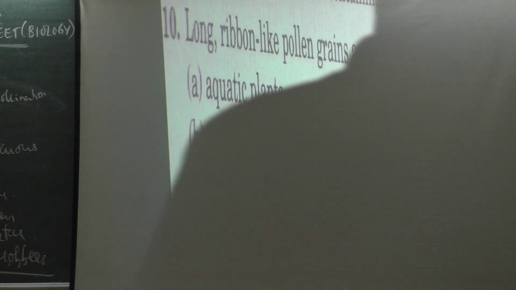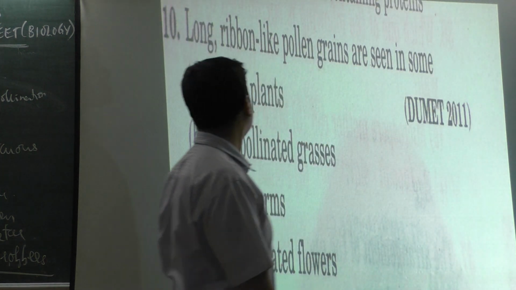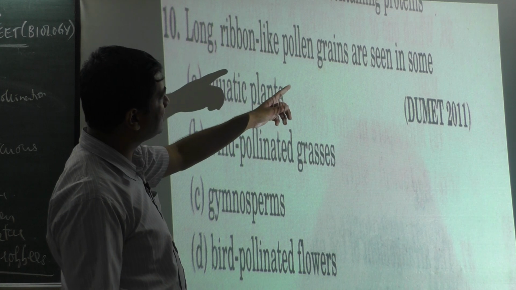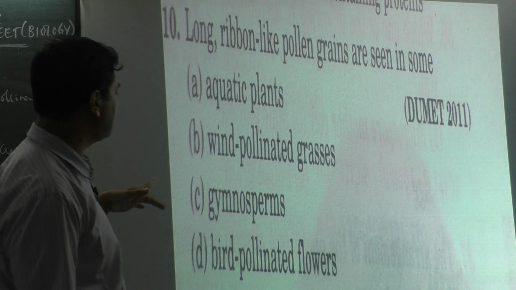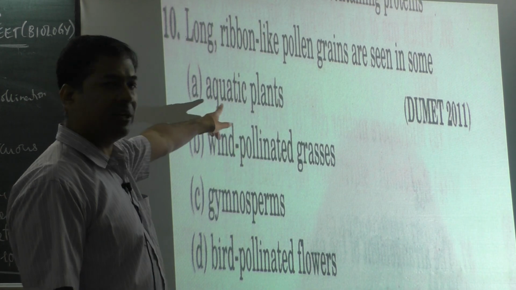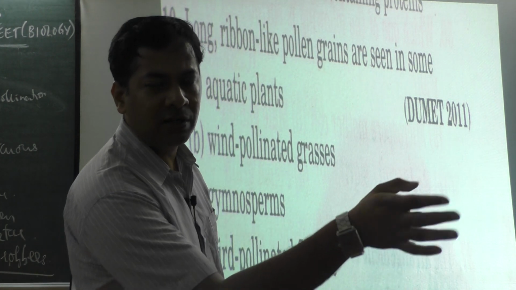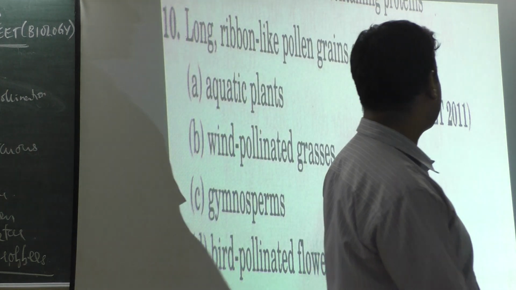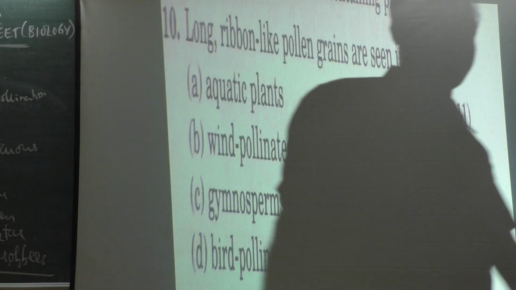Long ribbon-like pollen grains, we just discussed. Long ribbon-like pollen grains are seen in some aquatic plants, wind pollinated plants, gymnosperms, bird pollinated flowers. It should be aquatic plants, because ribbon-like pollen grains can swim in water. We just discussed, it is called elaters. Okay, so it is aquatic plants. It was asked for DUMET 2001, Delhi University Medical Entrance Test, in short DUMET 2011.